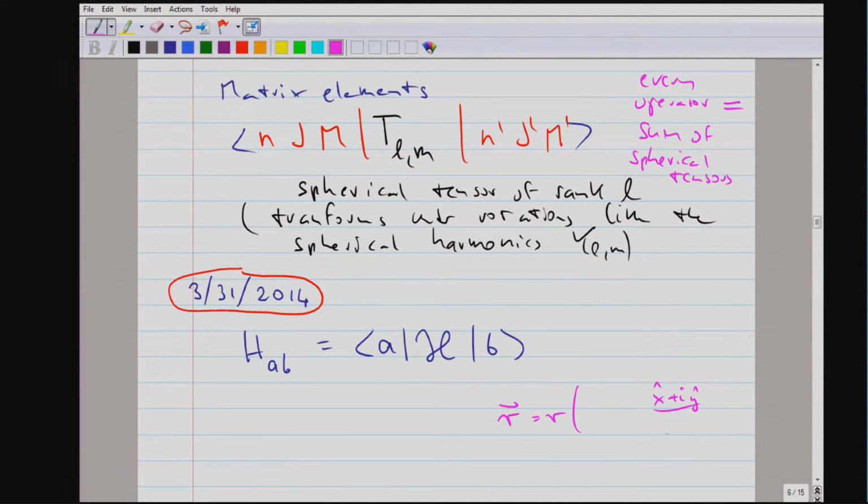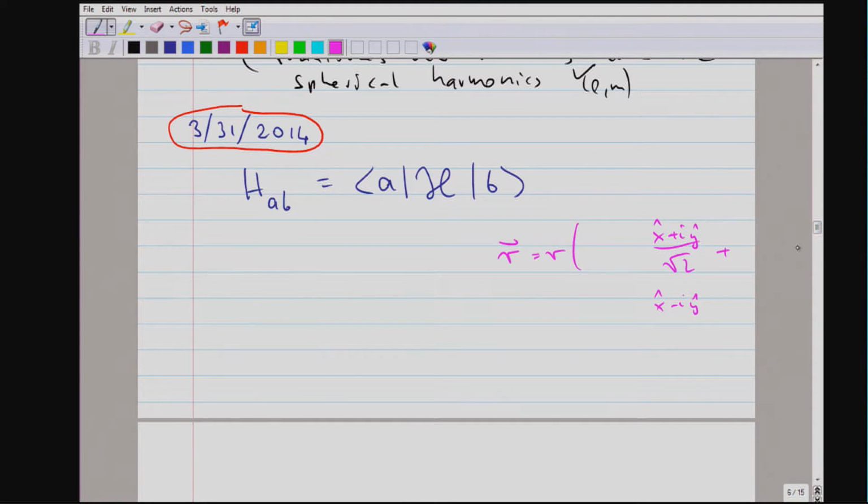But if you use the spherical basis x plus minus iy, then what appear are the spherical harmonics.